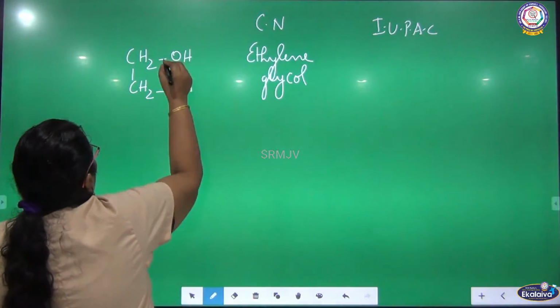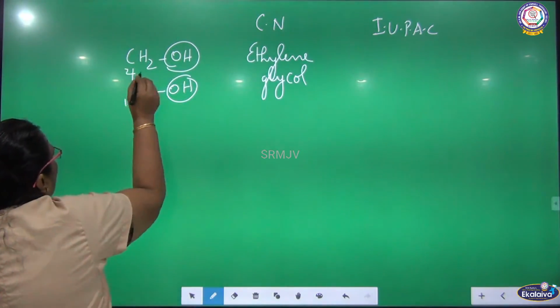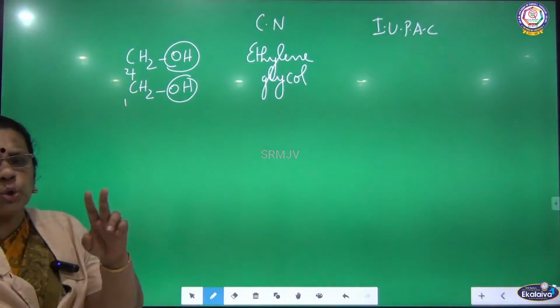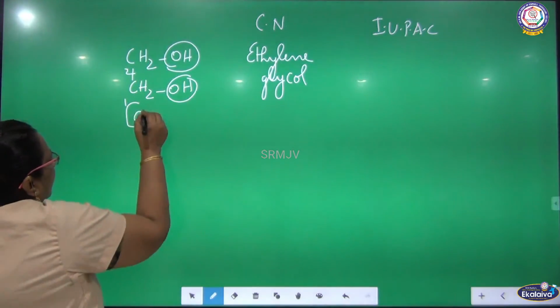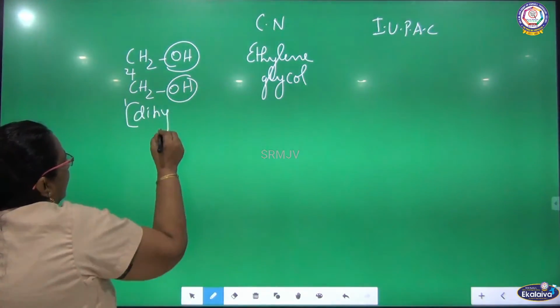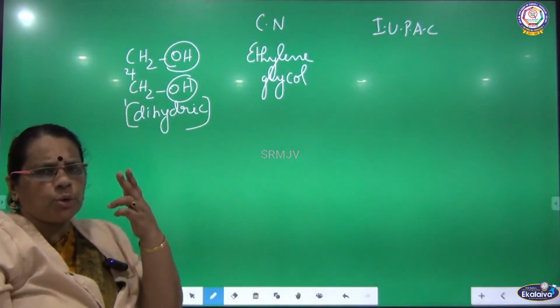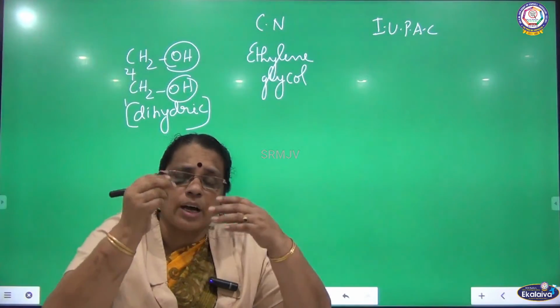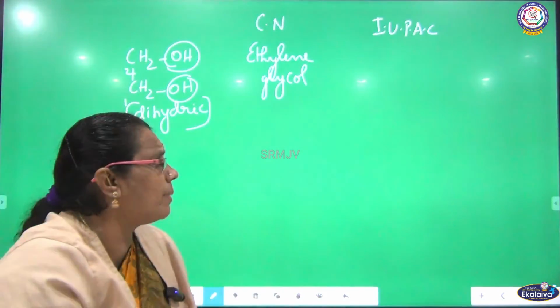There are 2 OH groups attached to adjacent carbons. This is carbon 1, this is carbon 2. This is called dihydric alcohol. What is dihydric? Dihydric means there are 2 OH groups attached to adjacent carbons, that is carbon 1 and carbon 2.